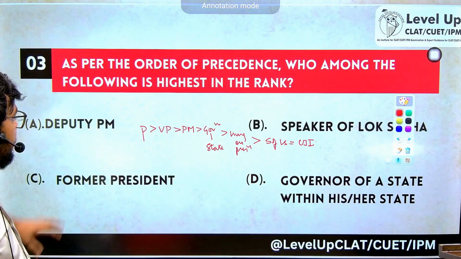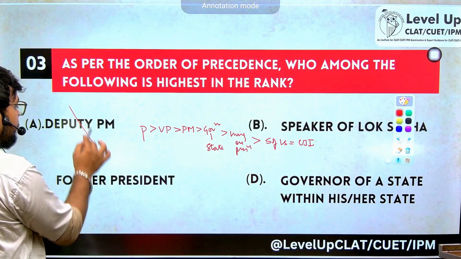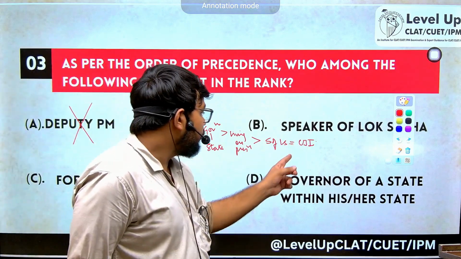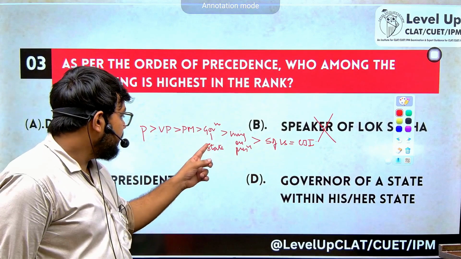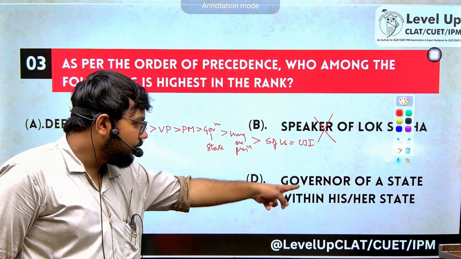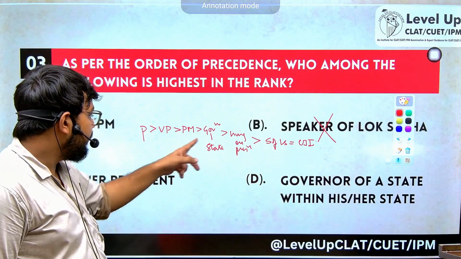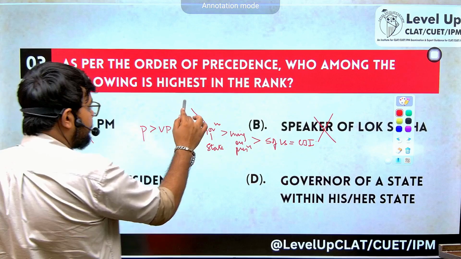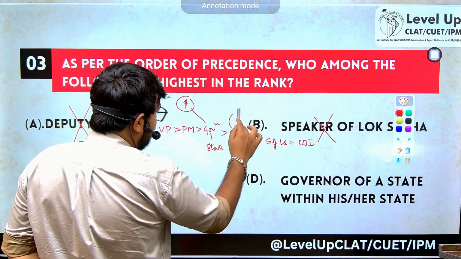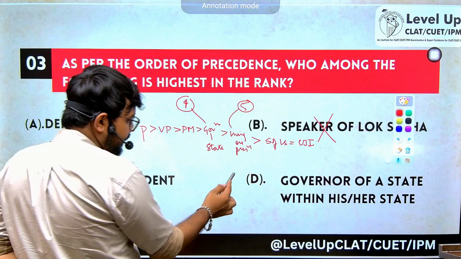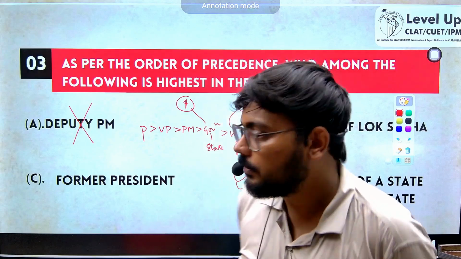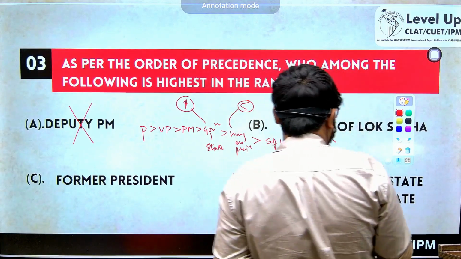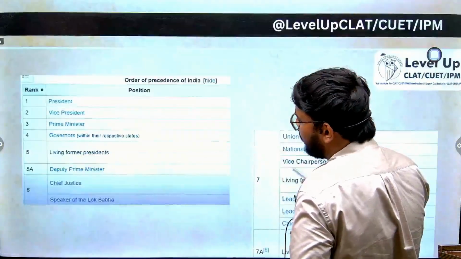Now let us see. The Deputy Prime Minister is not in the picture. The Speaker of Lok Sabha is also far behind. The former President is coming before the Speaker, and the Governor, no, look, where has the Governor come? The Governor is coming at the 4th position, right, and the ex-President is coming at the 5th position. So he has a higher order of precedence when compared to ex-presidents. Not a very simple question, but not that important also.